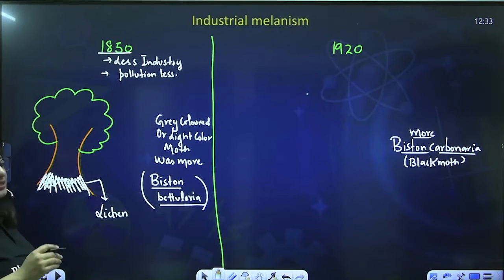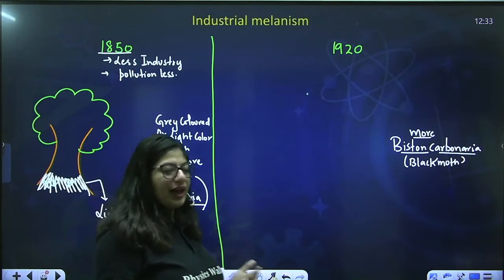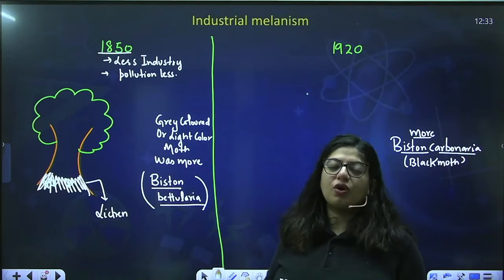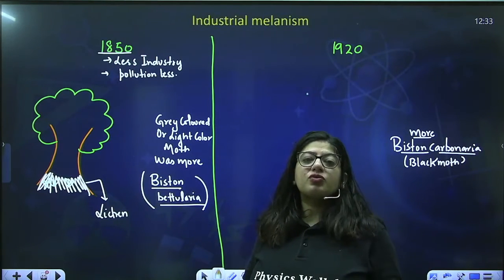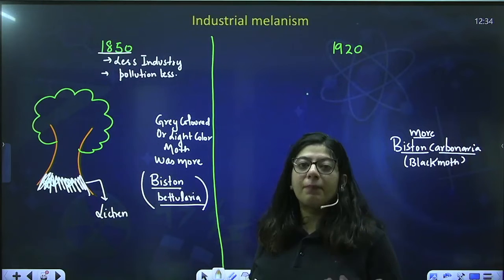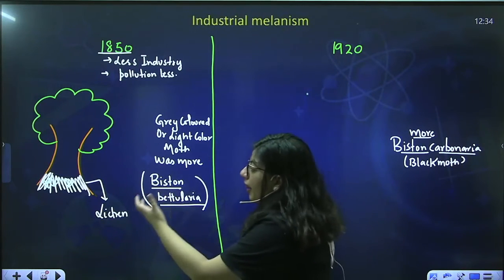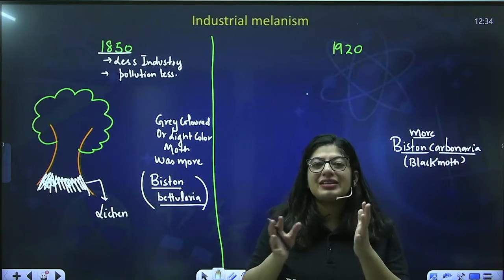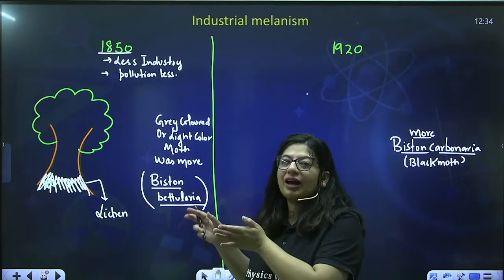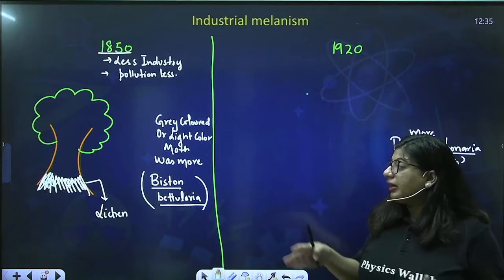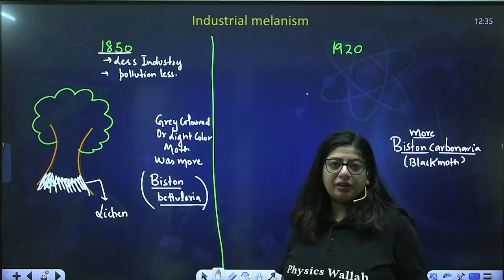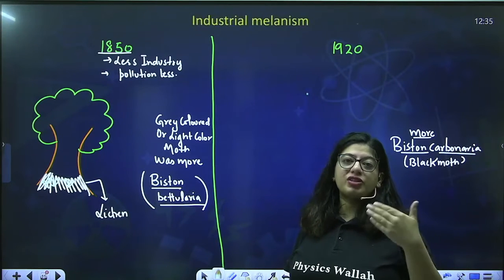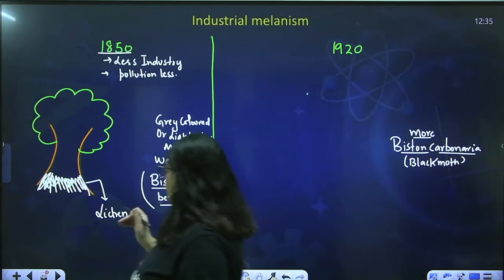So when it can easily hide or camouflage on the lichen, the Biston betularia, the predators, which are the insectivorous birds, cannot find them and cannot eat them. So these Biston betularia can easily escape. We say that the grey colored or light colored moth was naturally selected in this area because it can camouflage from the insectivorous birds.